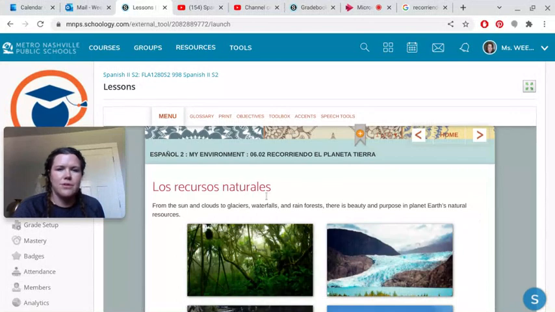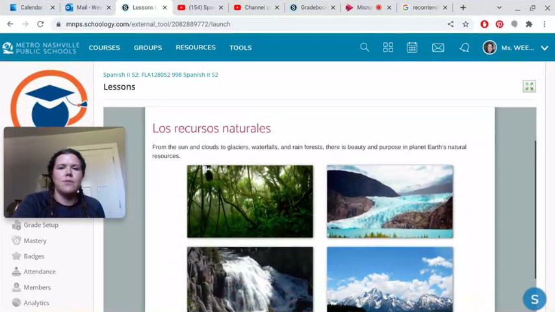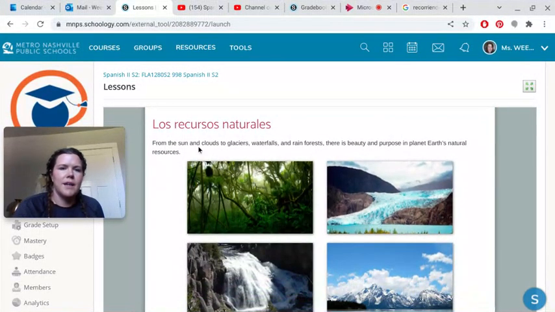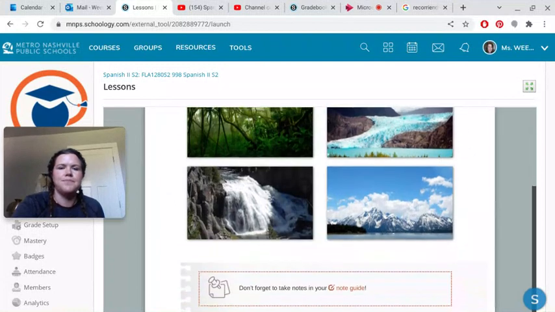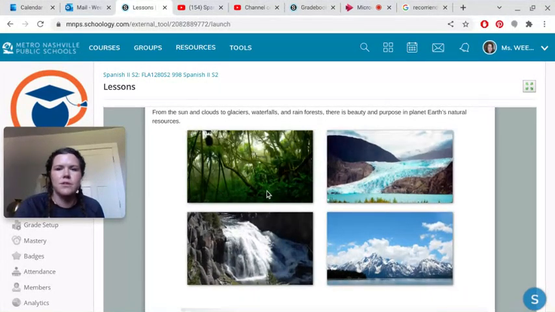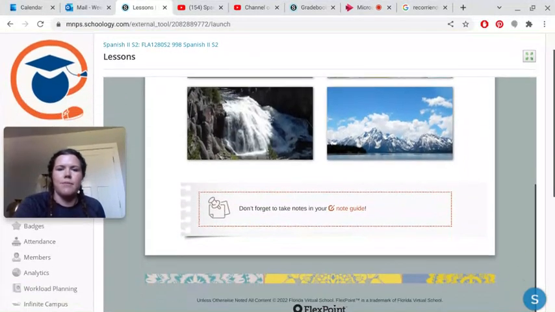Los recursos naturales. These are natural resources. Okay, from the sun and clouds to glaciers, waterfalls and rainforests, there is beauty and purpose in planet Earth's natural resources. So these beautiful pictures of a glacier, the jungle, waterfalls, and mountains with snow on them.